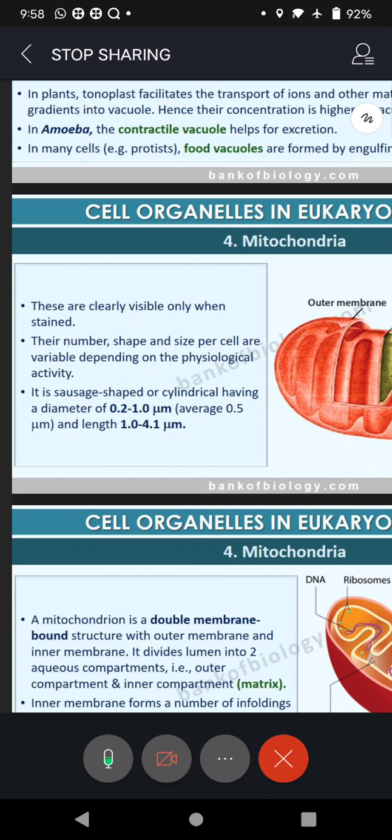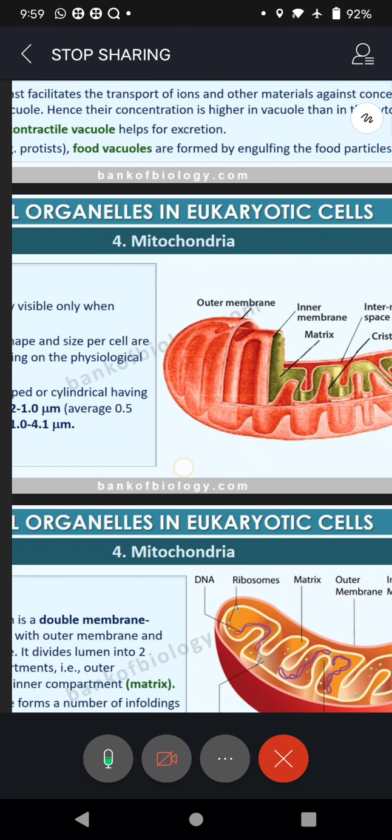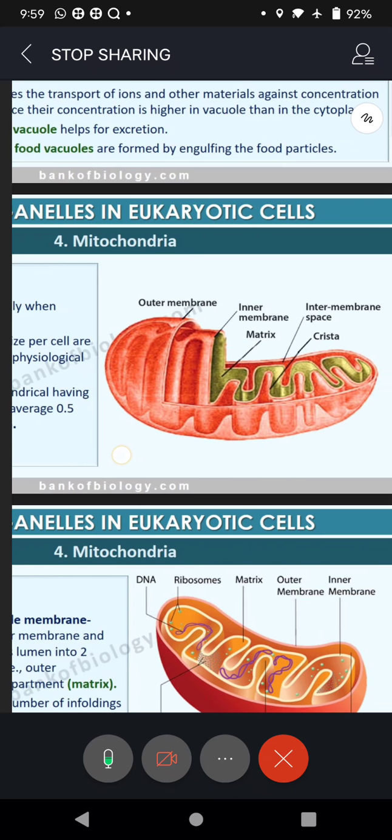Because they store energy in the form of ATP. I said ATP is the chemical form of energy, and the expansion of ATP is adenosine triphosphate. So a lot of ATP molecules will be stored in mitochondria. Hence, it is called the powerhouse of the cell. So we must know the anatomy of it.